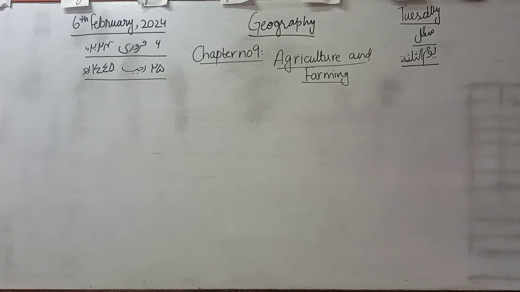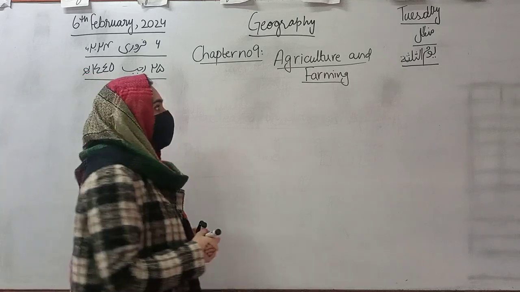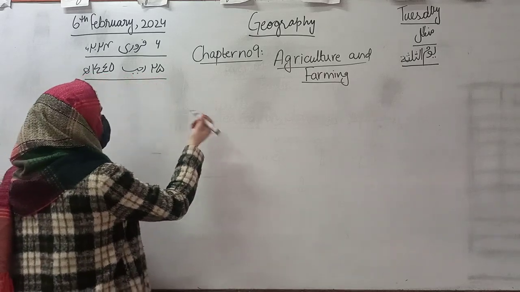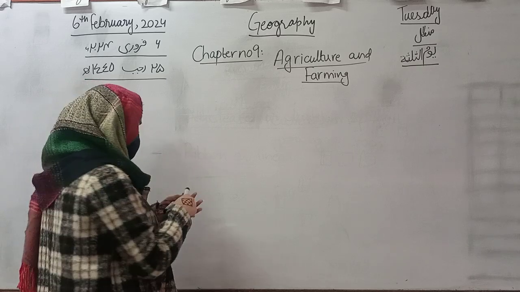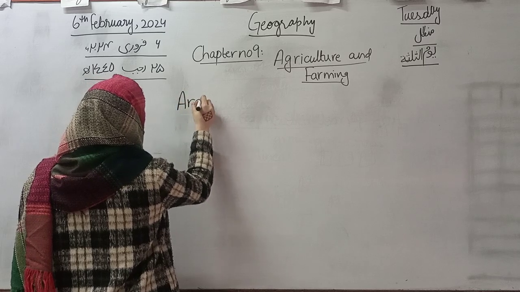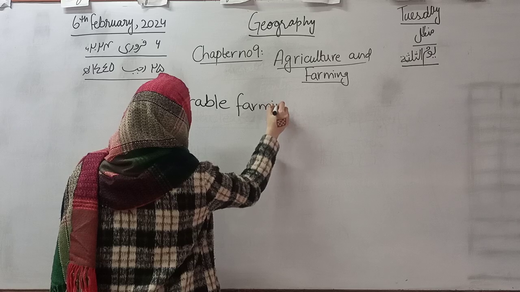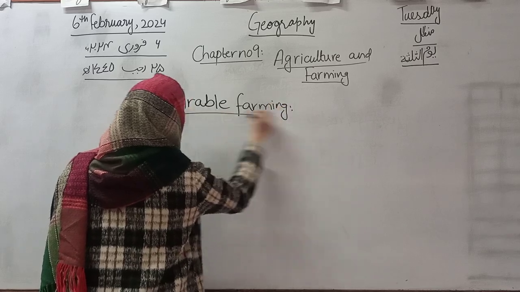So class, now we are going to discuss the types of farming, or the divisions of farming or agriculture, by which we can obtain the products that we need. So the first one is arable farming. What does arable farming mean? Can anyone of you please tell me about arable farming?